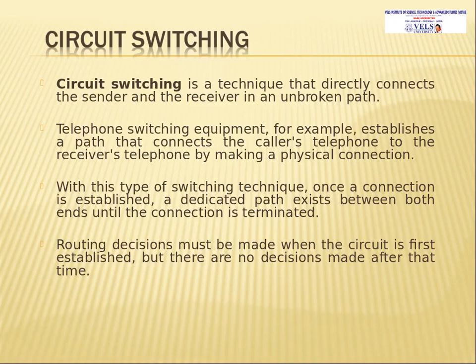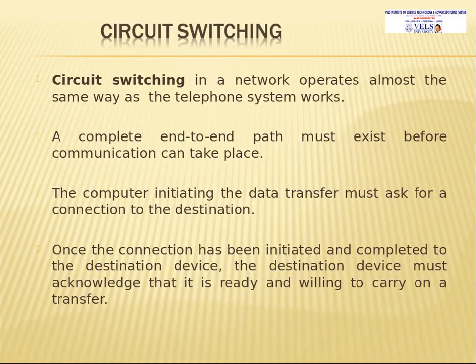In this type of switching technique, once the connection is established, that connection will be the dedicated path between a sender and a receiver. No other devices can access the path. Dedicated path means the whole path will be dedicated only to a sender and receiver. The routing decisions must be made when a circuit is first established, but no decision is made after that time. Once a call is made, the route will not be changed. So circuit switching in a network operates almost the same way as a telephone system.